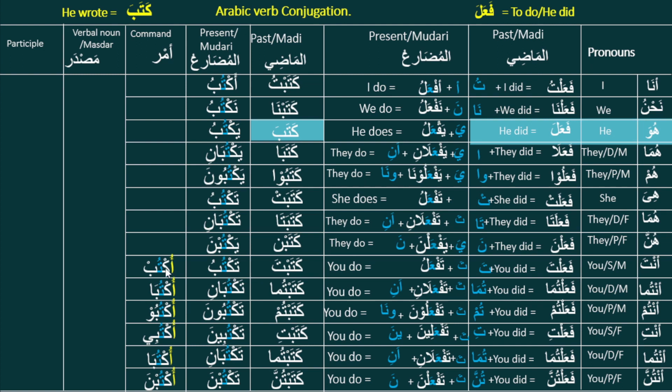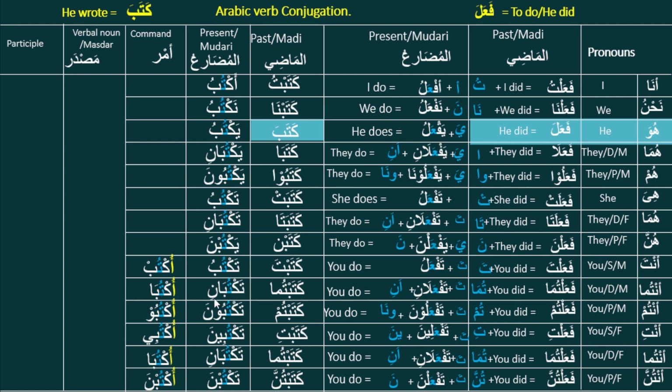Taktubu will be Uktub. We just replace this ta by u, or you can say we delete ta and add u. Then we'll get Uktubu, and the dhamma will be deleted and sukun will be added. So we'll get Uktub.